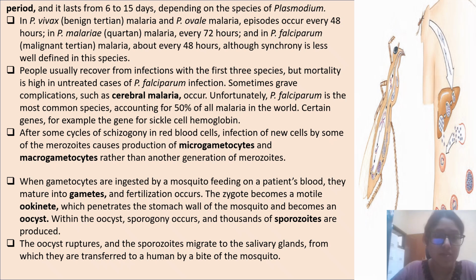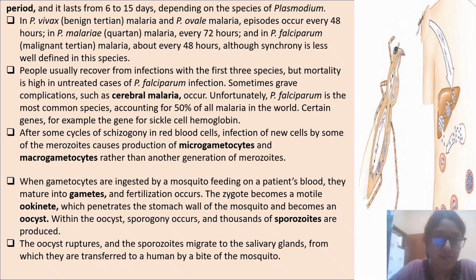In Plasmodium vivax and Plasmodium ovale, malaria episodes occur every 48 hours; in Plasmodium malariae, every 72 hours. In Plasmodium falciparum, that is the malignant tertian malaria, about every 48 hours, though synchrony is less well defined in this species.